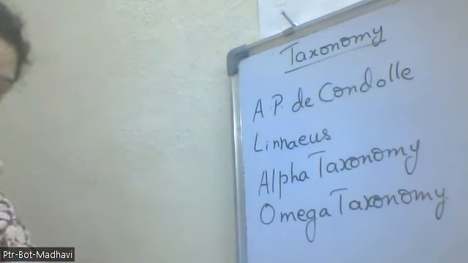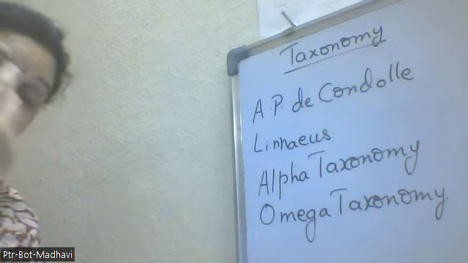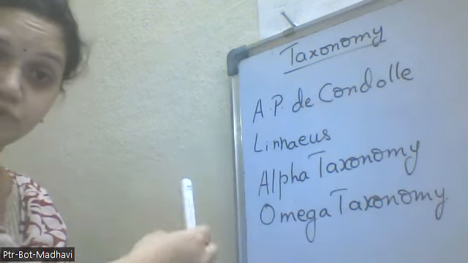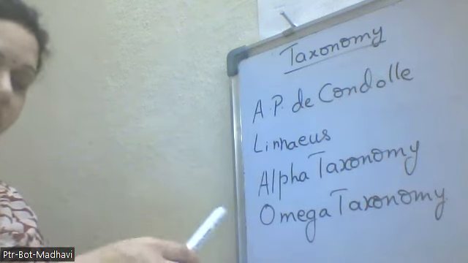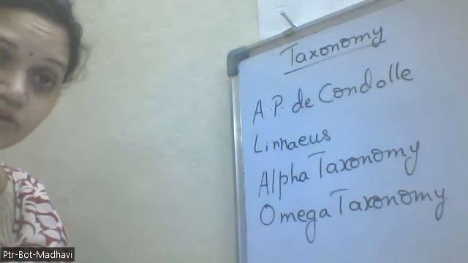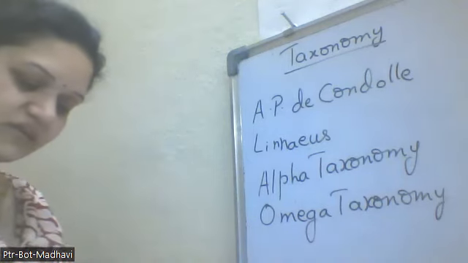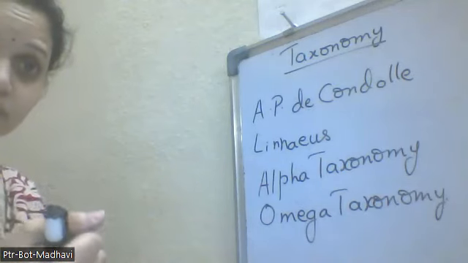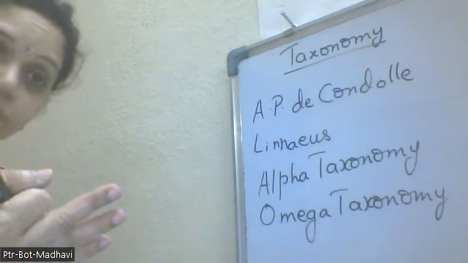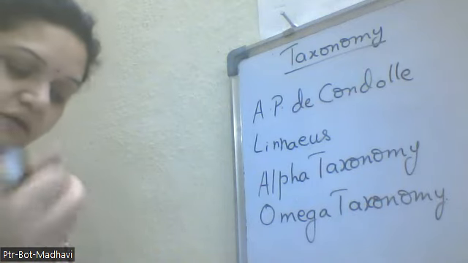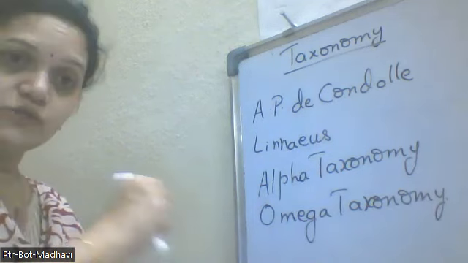Okay, and after that, Theophrastus. Theophrastus also made his contribution to this. And what is meant by taxonomy? The classification of the organisms based on their characterization, identification, and the sexual characters, that is the reproduction, mode of reproduction, and nomenclature. All these things we will see in taxonomy.